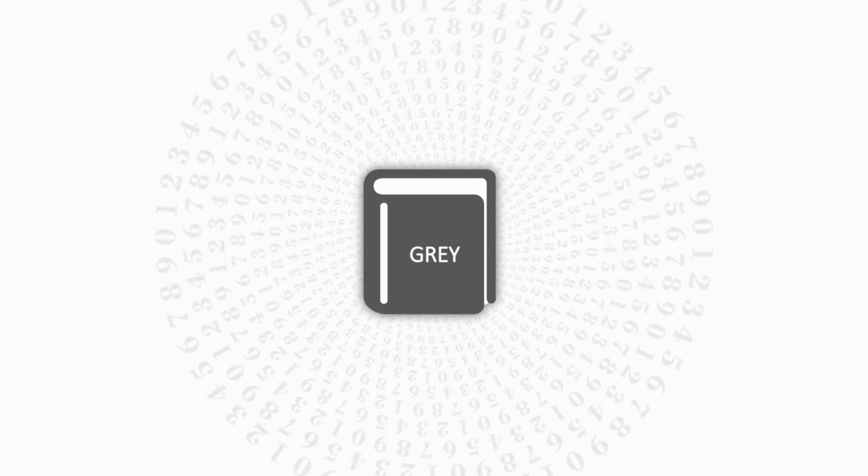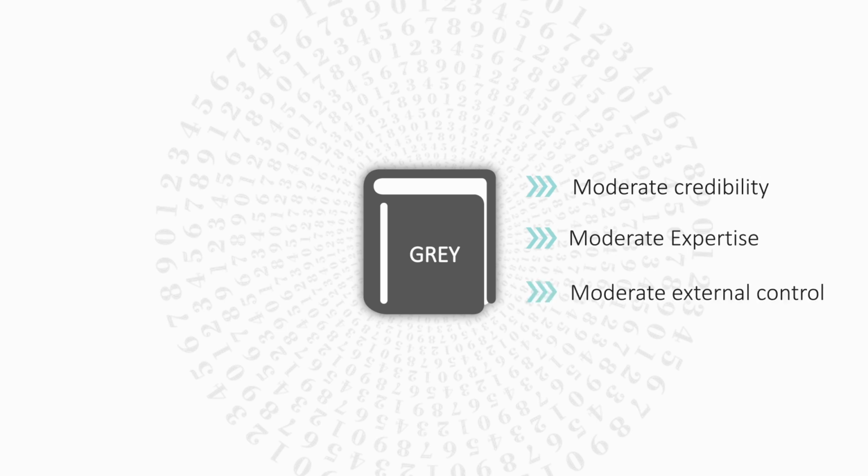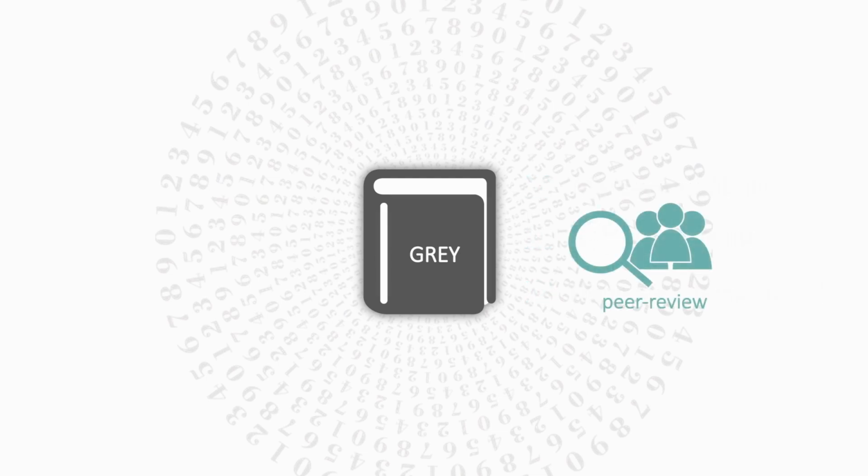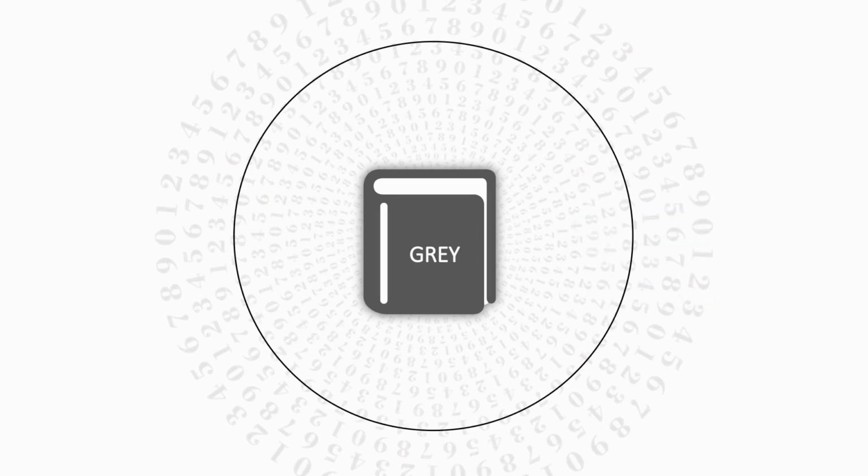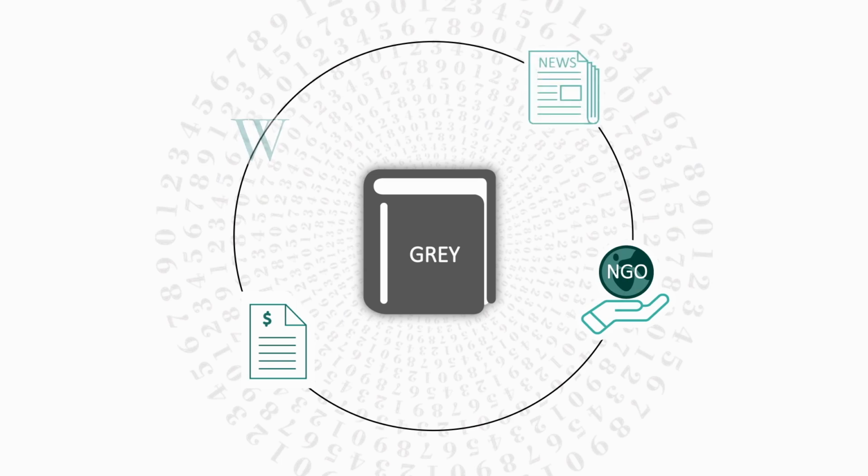Gray literature are publications considered to have moderate credibility, expertise, and external control. In contrast to white literature, this means that a rigorous expert-led peer review before publication wasn't done. Gray literature includes, for example, publications under compensation, such as from conferences or companies that publish paid studies, annual reports, newsletters, or advertising. Non-governmental organization studies, news articles, and Wikipedia entries or Q&A pages.